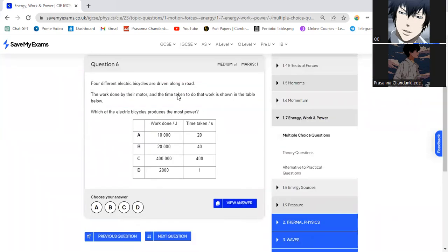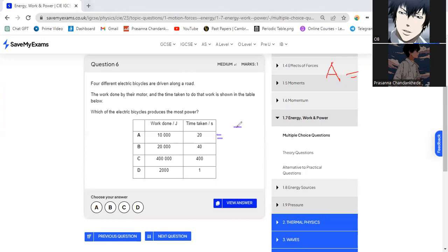Four different electric bikes are driven along a road. The work done by their motor and the time taken to do the work is shown in the table below. Which of the electric bikes produce the most power? Power is basically work done over time taken, right? So 3 divided by 20. You can put this in your calculator.